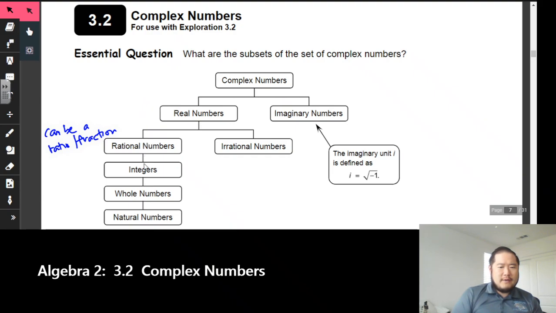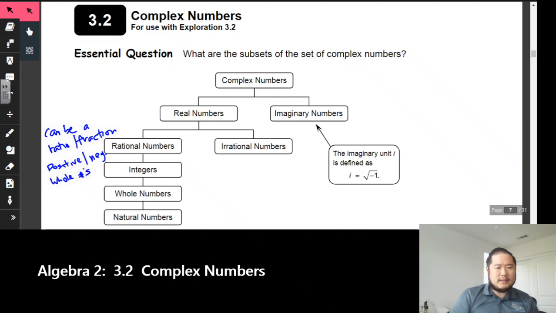And then after that, another type of real number would be an integer. Those would be positive, negative, whole numbers. Okay. Whole numbers right there.